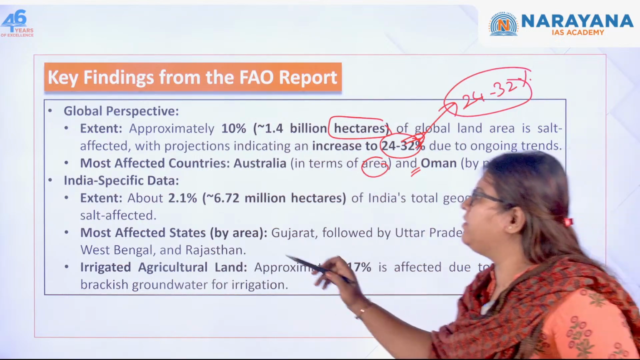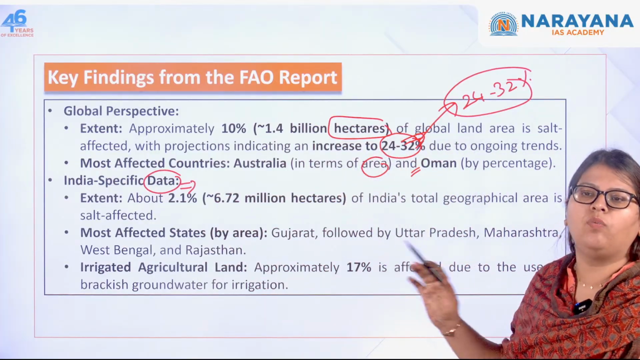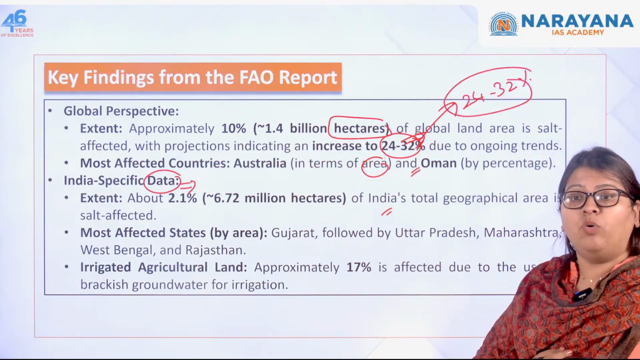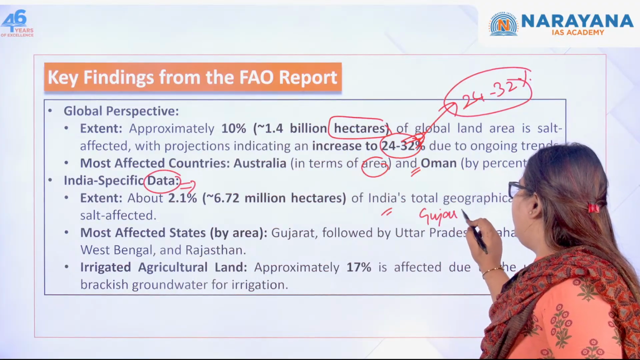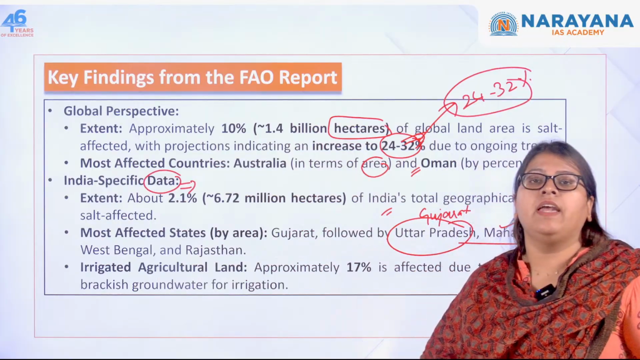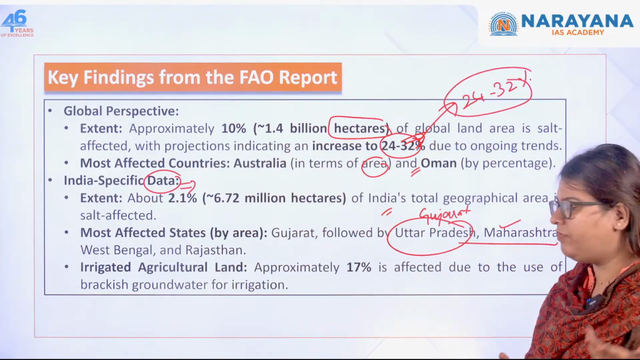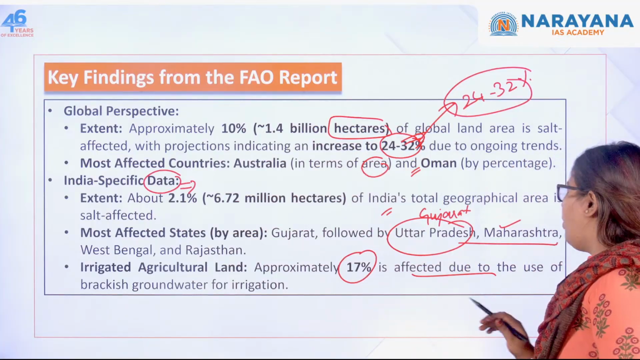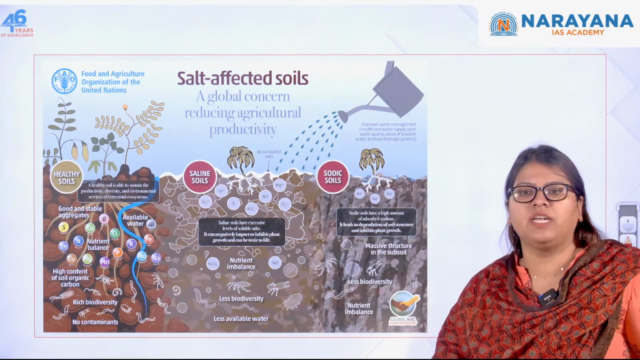If you see India's specific data, the extent to which the salinization has actually taken place is 2.1% of India's total geographic area is salt affected, and most affected by area is the state of Gujarat, followed by Uttar Pradesh, Maharashtra, West Bengal as well as Rajasthan. And if you see the irrigated agricultural land, approximately 20%, or to be very precise 17%, is affected because of the use of brackish water for irrigation. So because of brackish water also, the salt deposition is actually more.